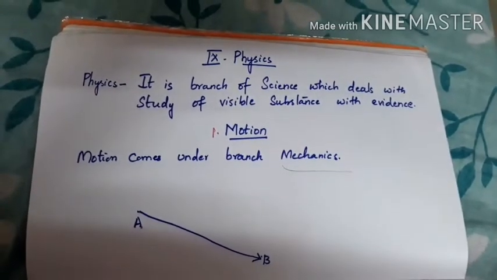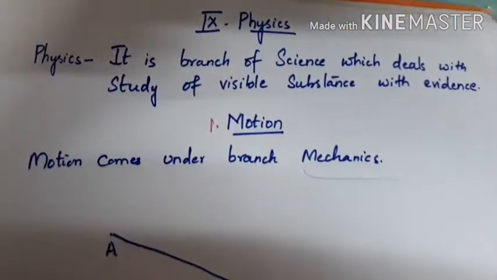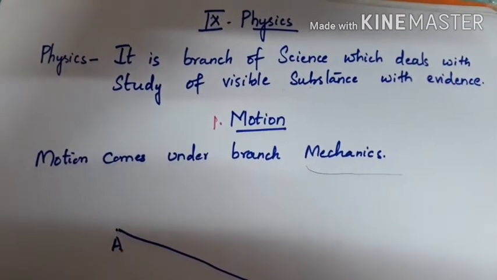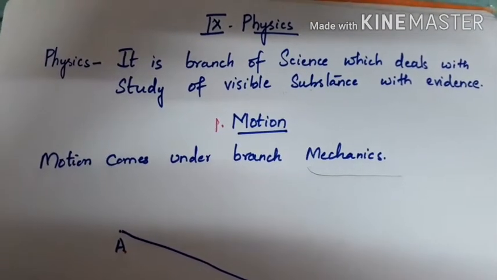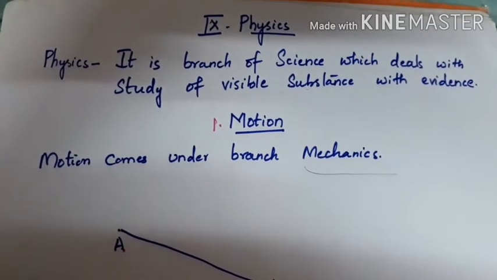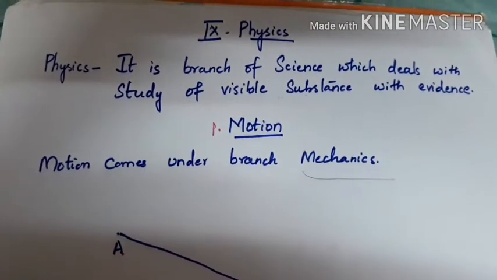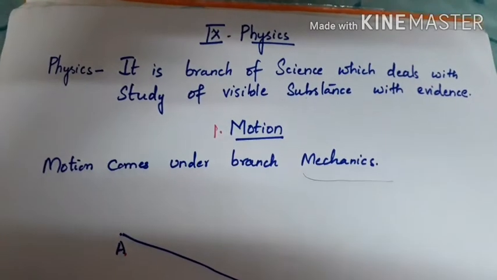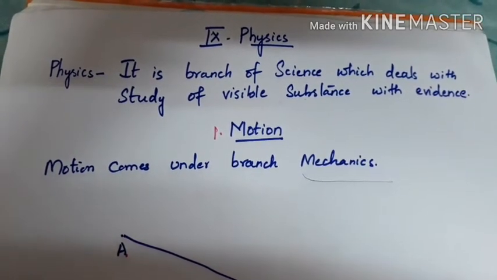Before that, let's define what is physics. Physics is a branch of science which deals with the study of visible substance with evidence. Whatever we see, we should have evidence, and only then do we accept it as a branch of science. That is nothing but physics. Here the first chapter is called motion.